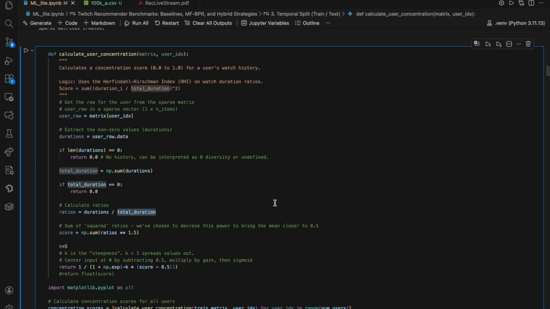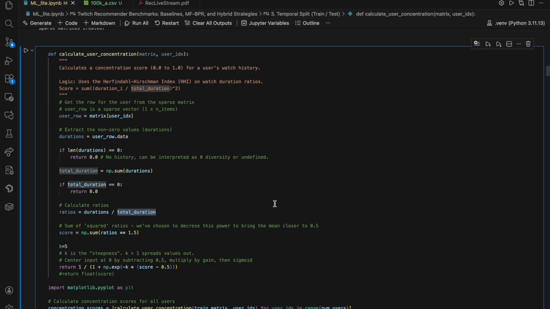We also calculated what we called a user concentration score. It essentially is a number from 0 to 1 that represents, you can think of it as, the loyalty of this user, or how widely dispersed their viewing minutes are over the different streamers that they watch.